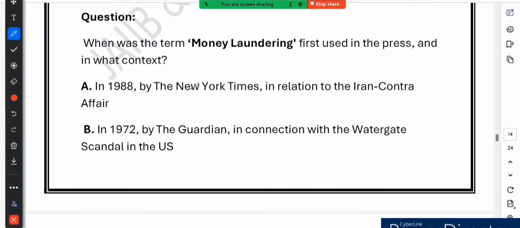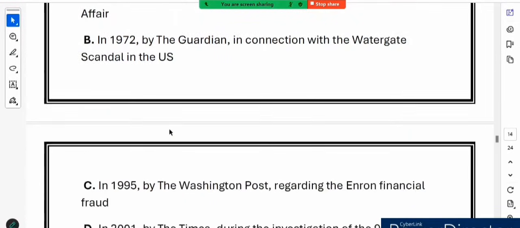Option B says in 1972 by the Guardian in connection with the Watergate scandal. Yes, correct, absolutely. The term money laundering was first introduced to the public in 1972 by the British newspaper The Guardian. It was used in relation to the Watergate scandal, one of the biggest political scandals in US history. This scandal ultimately led to the resignation of US President Richard Nixon.